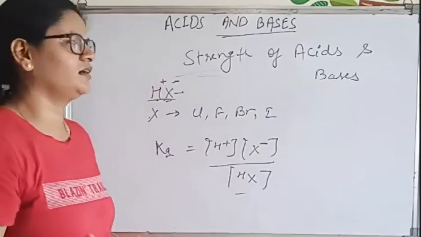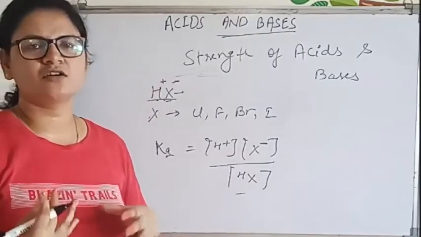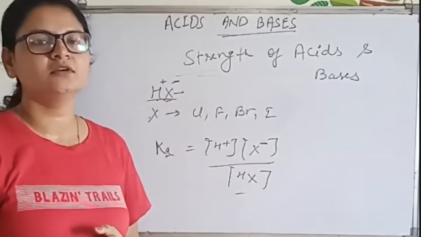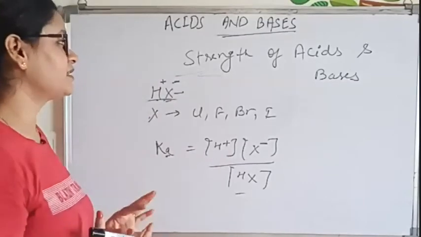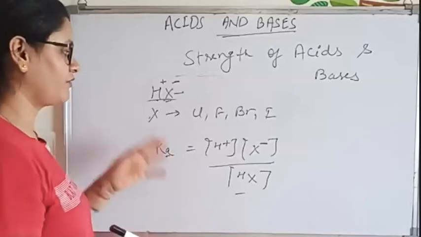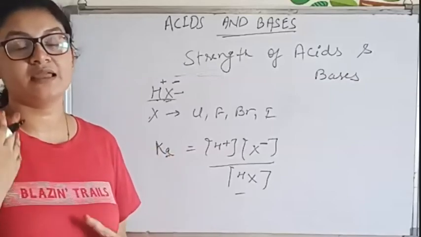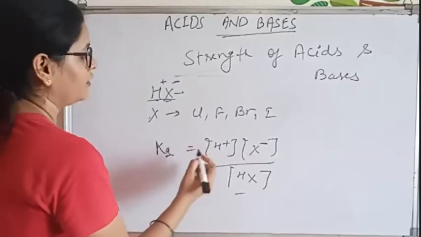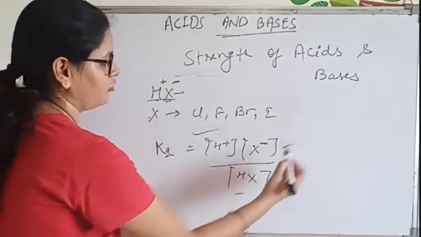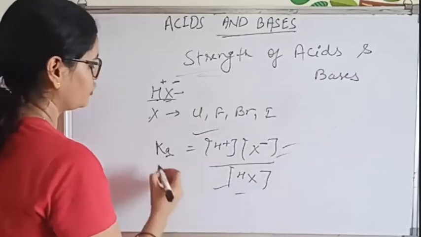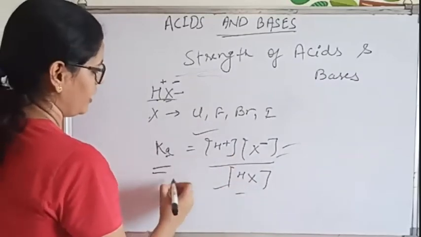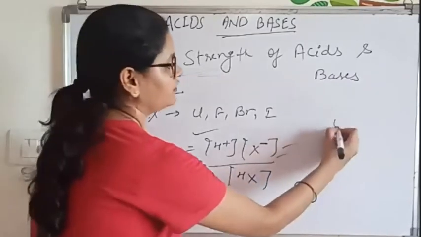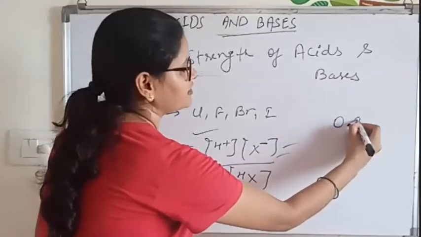Generally, questions do not come using this formula in the NDA exam, because questions will be very basic. Just for knowledge, I have given this formula. If in any other case a question comes, values will be given for H plus and the others. All these three values will be given. You have to just divide and identify the K value. If you are getting the K value, this is important.